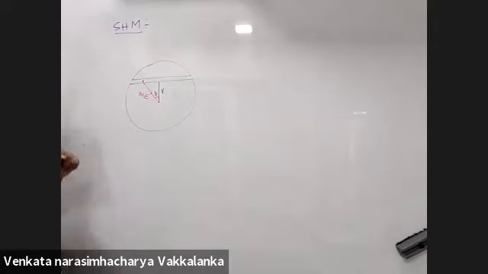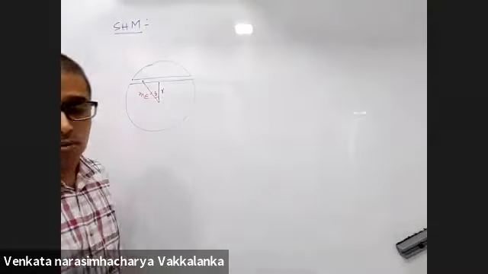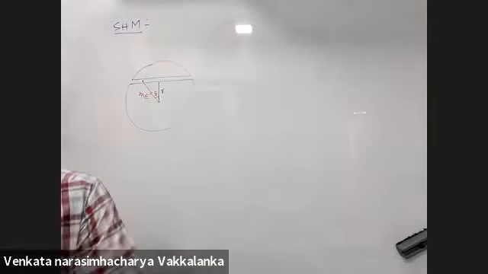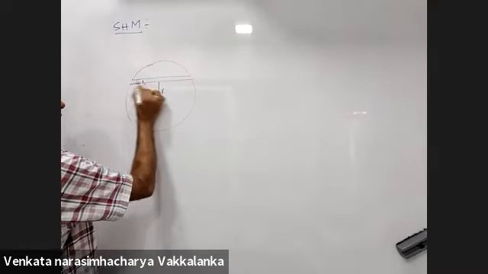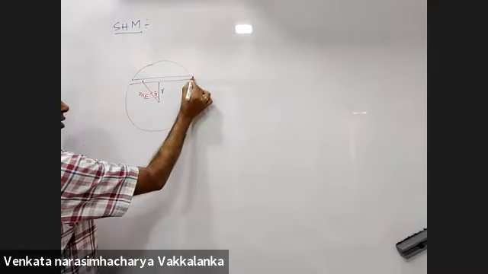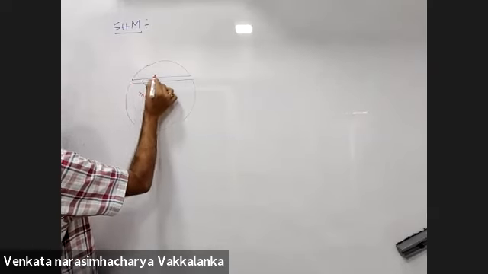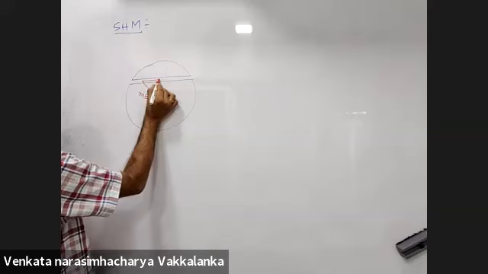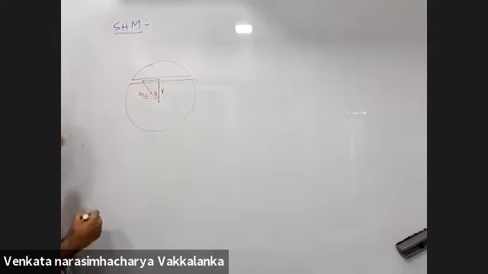The field is towards the center of the earth always. But then it will oscillate along this particular tunnel, so the mean position of the oscillation will be this.